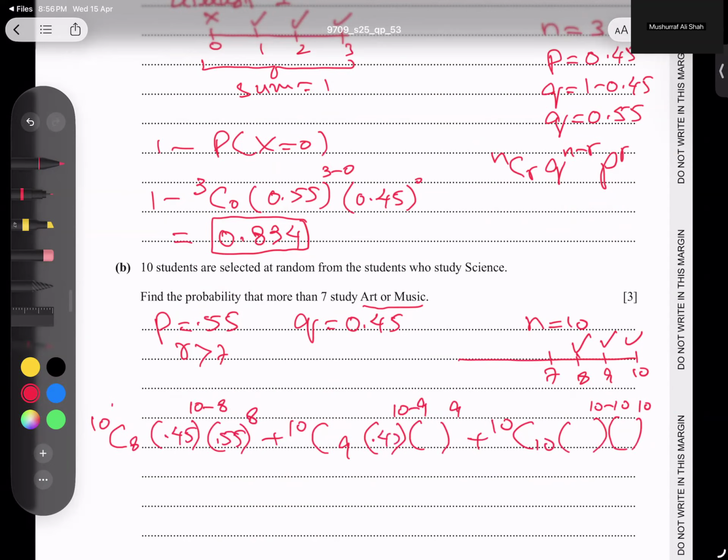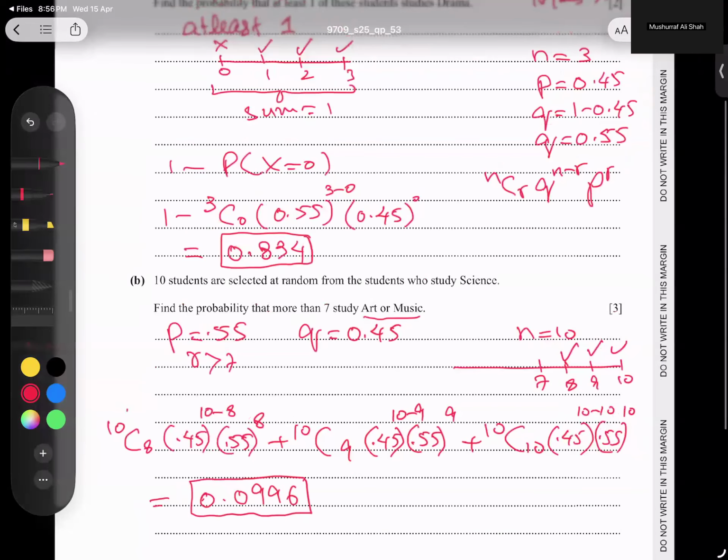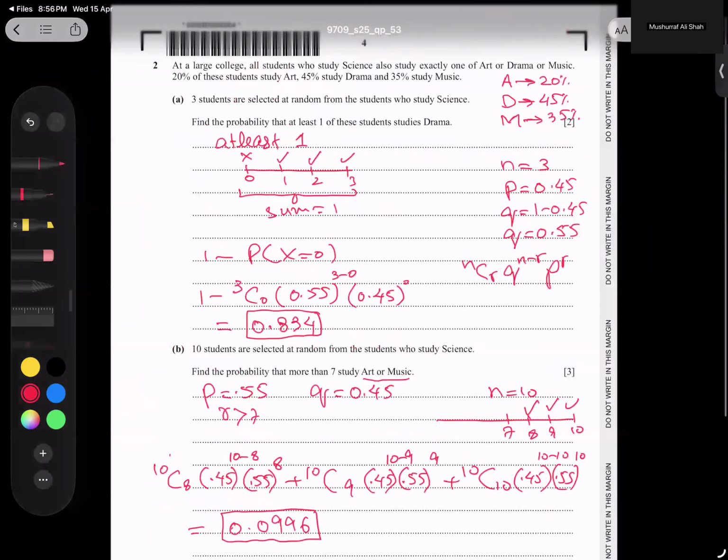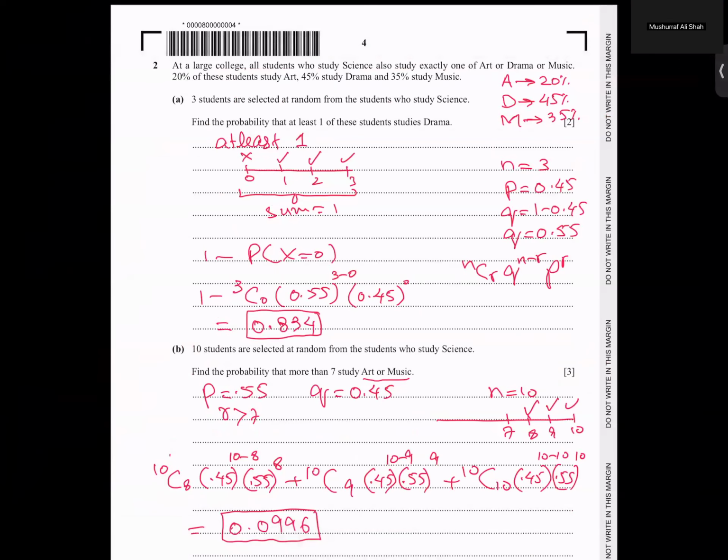0.45. 0.55, 0.45, and 0.55. Now we just type it in the calculator and get the answer. This is the answer after writing it to 3SF again: 0.0996. So I hope it is clear, and the concept of the question is completely clear.